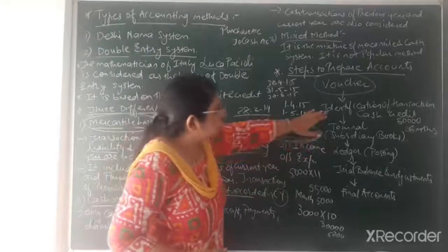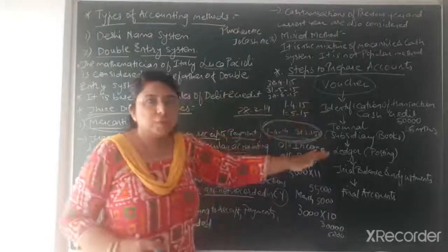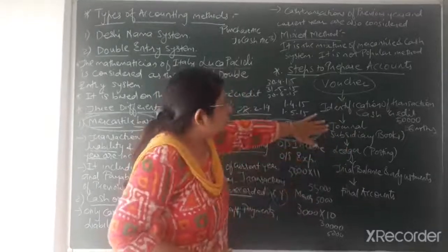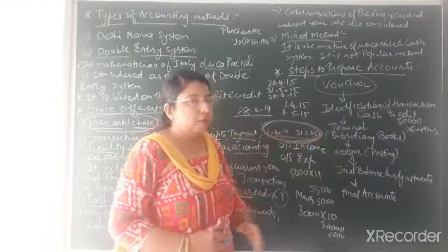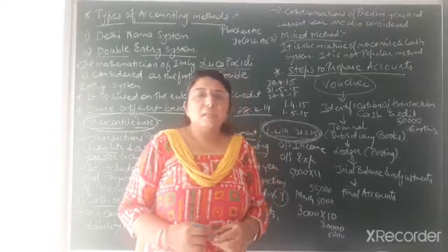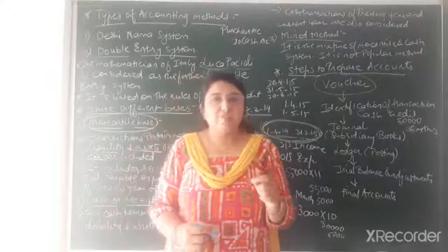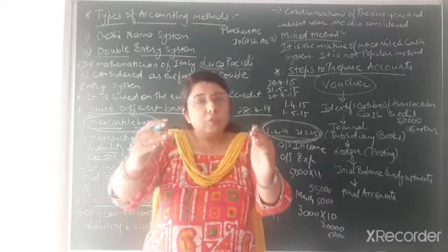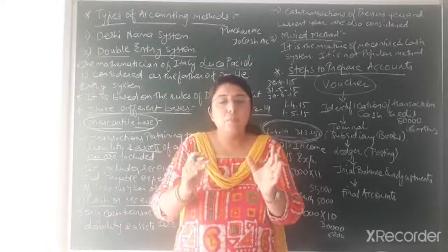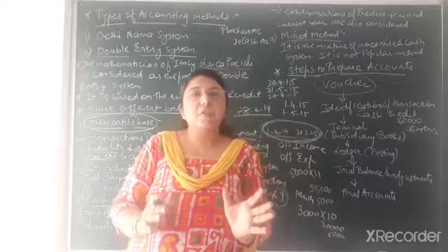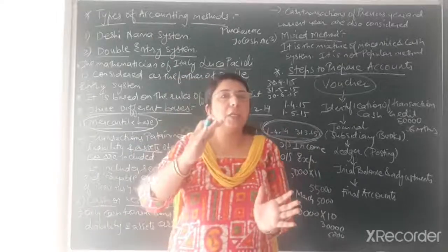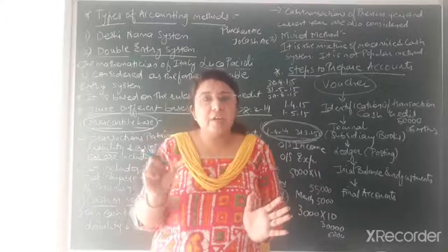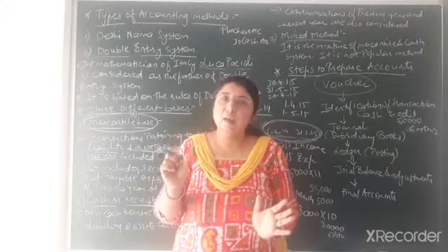At present, you have to just understand the format or the steps that you have to follow while preparing the books of accounts. Now the step, that is journal or subsidiary books. Already we discussed that in the double entry system there are two effects, that is debit effect and credit effect. So a journal is one kind of book in which all the transactions are recorded in one particular book. Journal entries are written for each and every transaction that takes place in the business.